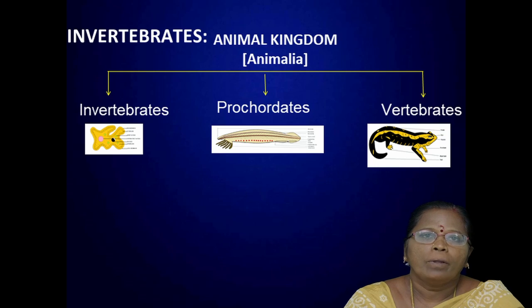Based on the backbone, they are classified into three. First, the organisms that do not have the backbone are classified under the group invertebrates. The organisms that have the backbone are placed in the group vertebrates. Certain groups exhibit both the primitive characters as well as the advanced characteristic features. They have these characteristic features at least in an early stage in the life history of an organism. So these animals are placed under the prochordates.